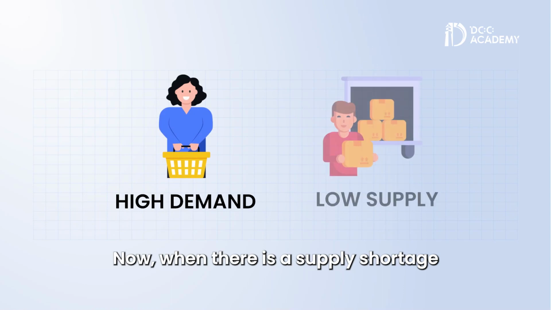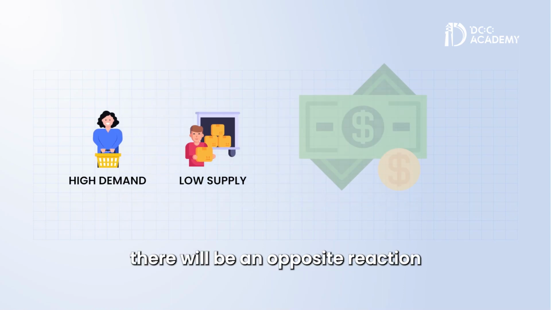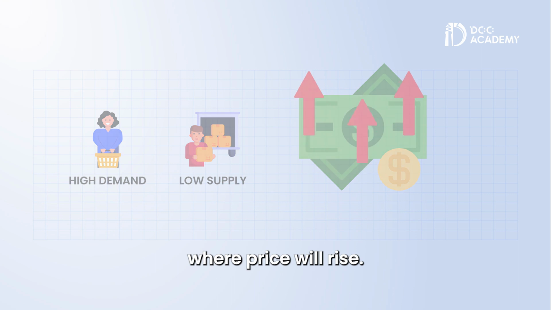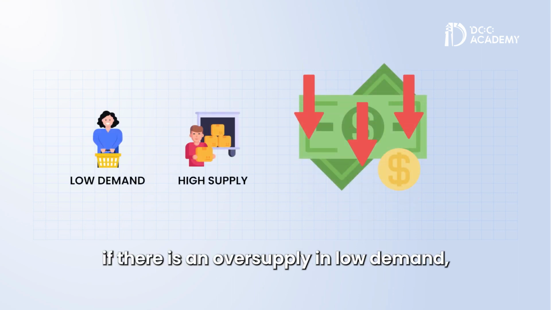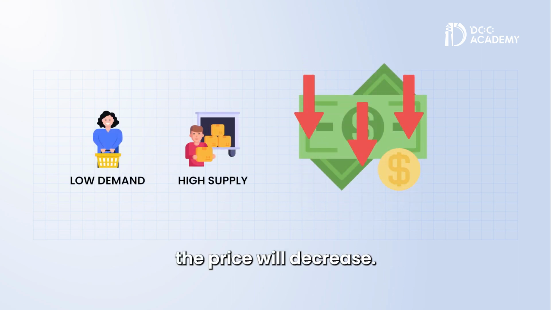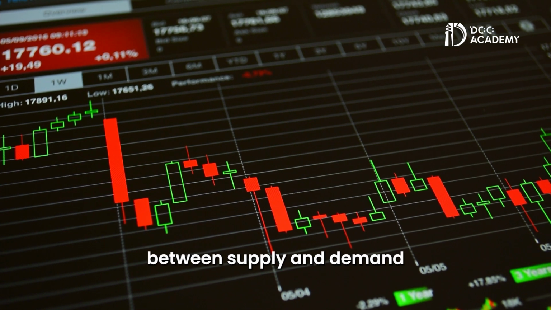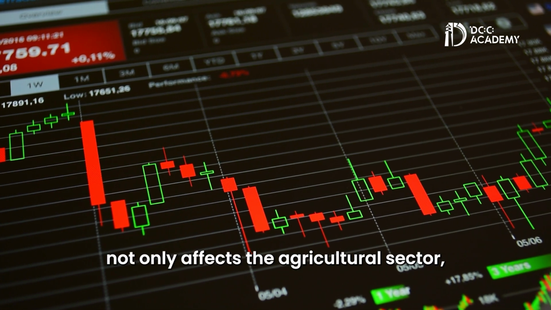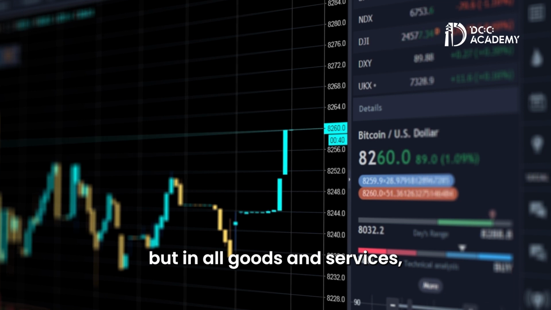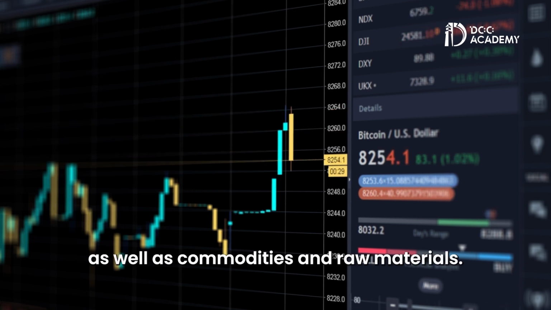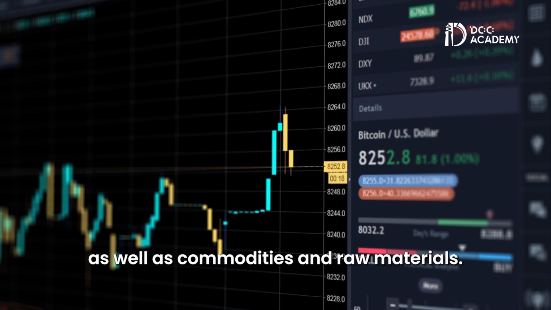Now, when there is a supply shortage and high demand, there will be an opposite reaction where price will rise. Similarly, if there is an oversupply and low demand, the price will decrease. This delicate dance between supply and demand not only affects the agricultural sector, but in all goods and services, including the stock market, as well as commodities and raw materials.